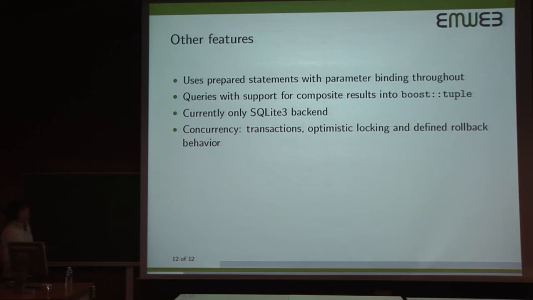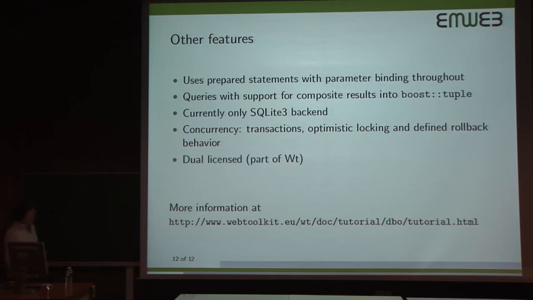There's built-in an optimistic locking scheme for concurrency. It's dual licensed. It's part of Wt. And if you want to see more information or a more extended tutorial, I recommend to just Google for it or go to this URL on our website.